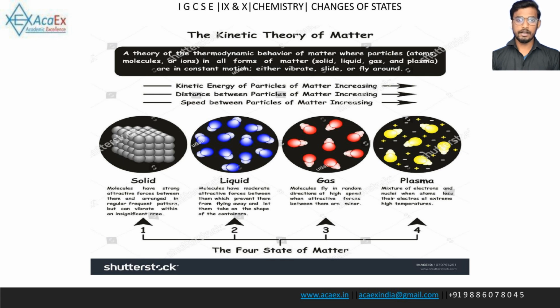Liquid. Molecules have moderate attractive forces that prevent them from flying away and allow them to take the shape of their container. Gas. Molecules have minor attractive forces and fly in random directions at high speed. Plasma. At extremely high temperatures, atoms lose their electrons, creating a mixture of electrons and nuclei.